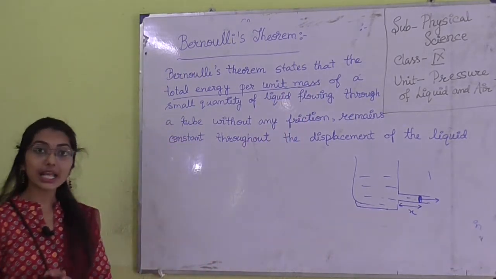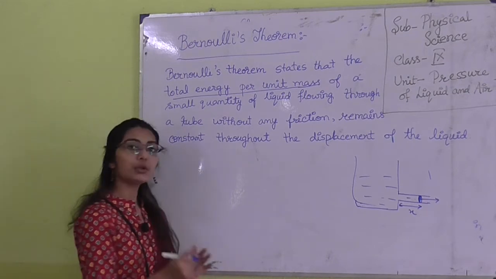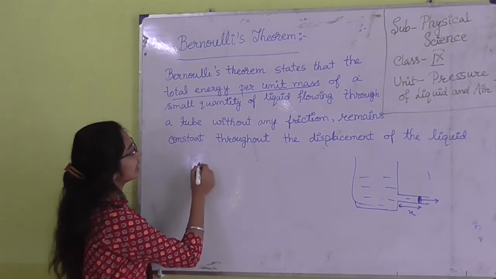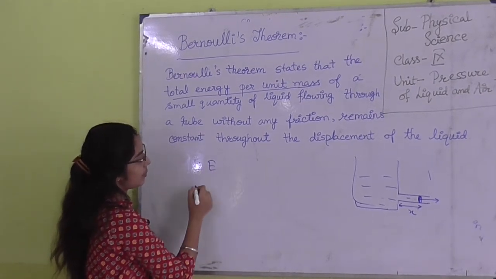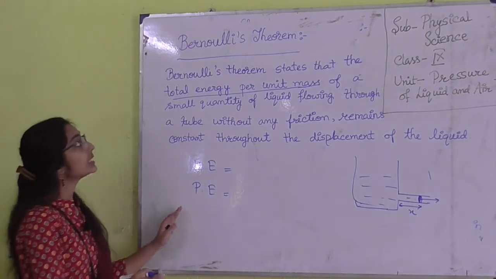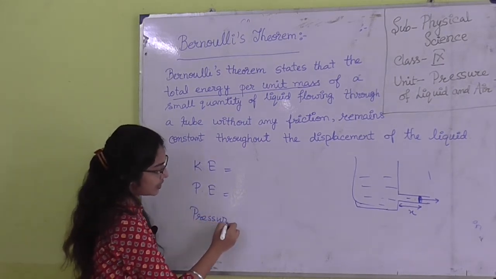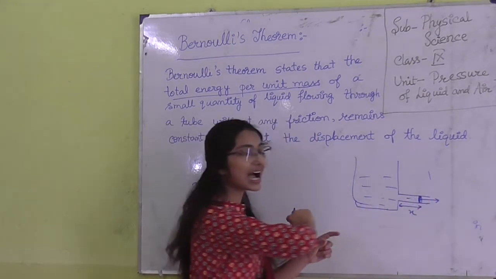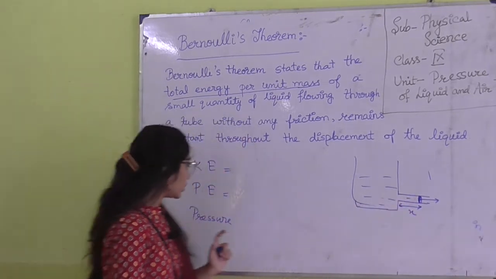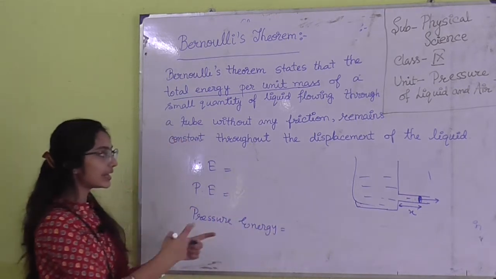What do you mean by total energy? Total energy means there are three types of energy. We know that all bodies have two types of energy: kinetic energy and potential energy. But here, this liquid also has pressure energy, because as I am moving the piston outside or inside, I am applying pressure. So we have to consider pressure energy also. So, three types of energy.